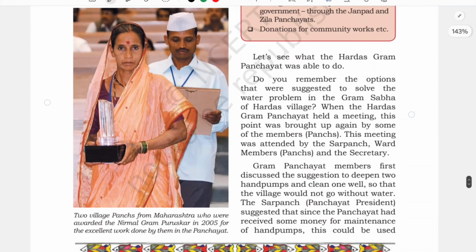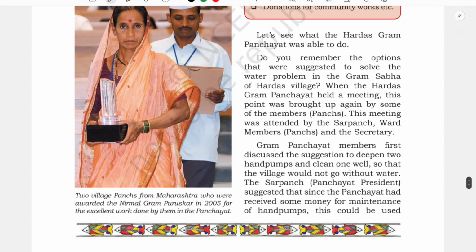Here you can see a picture of this lady and this person. Both of them are village panchs from Maharashtra, who were awarded the Nirmal Gram Puraskar in 2005 for the excellent work done by them in the Panchayat. So the government recognizes and awards them if they have done something excellent in their field. Why has this been done? To encourage people to do more development at the grassroots level in the village, because it is not possible for the central government to come to every place and govern everything. That is why everything has been divided.